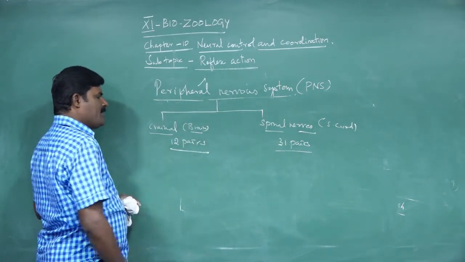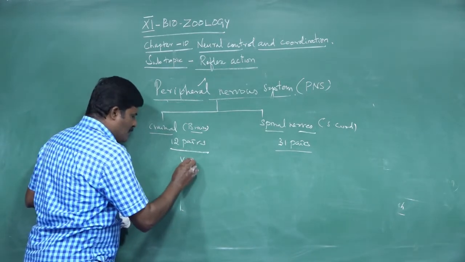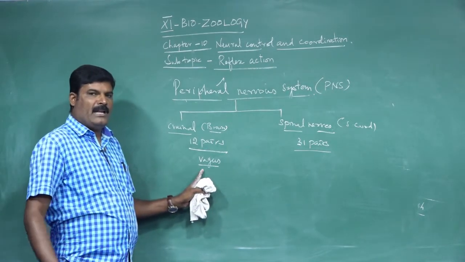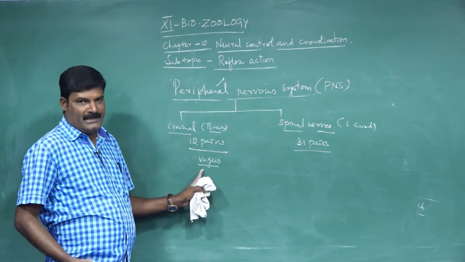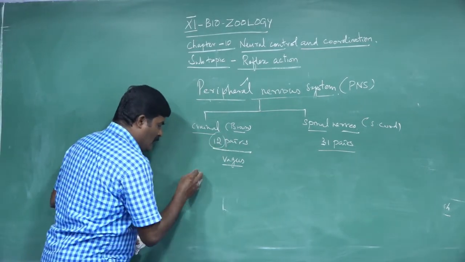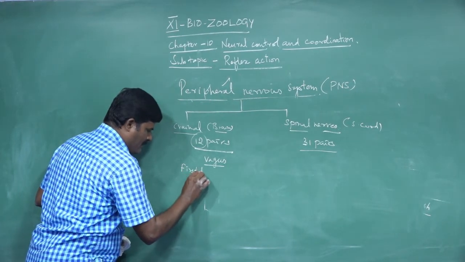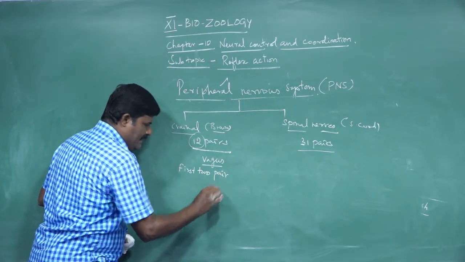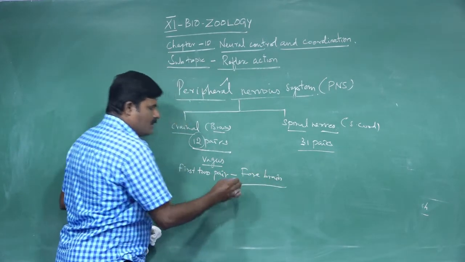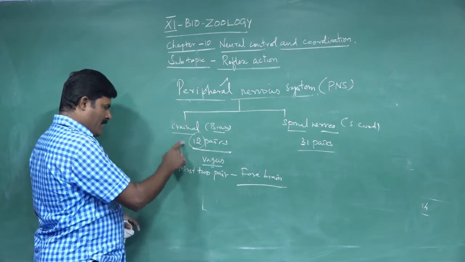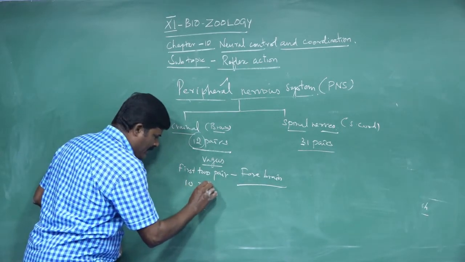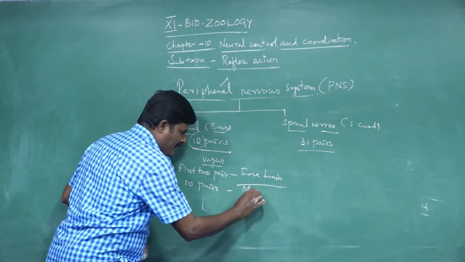Out of the 12 pairs of cranial nerves, the vagus nerve is the longest nerve. Other than the vagus nerve, the remaining nerves enter the head and face regions of our body. Out of 12 pairs of cranial nerves, the first 2 pairs, that is 1 and 2, arise from the forebrain. Note it, one more question. The remaining 10 pairs of cranial nerves arise from the midbrain.